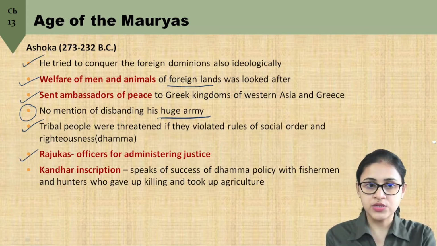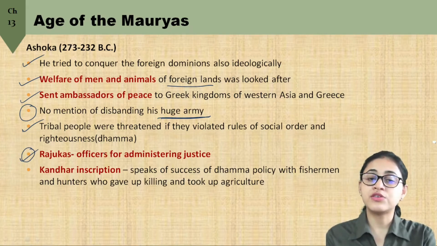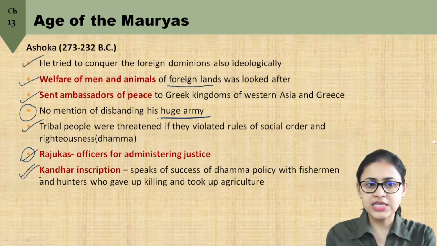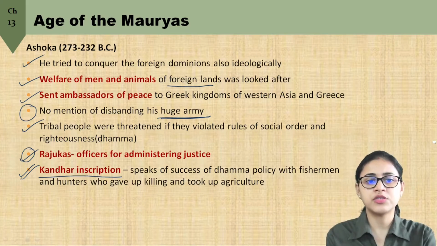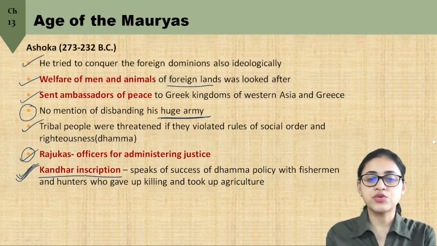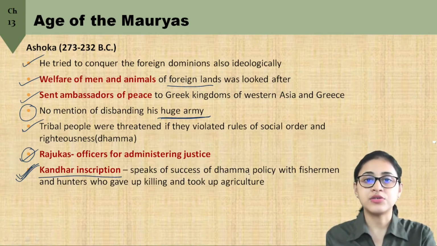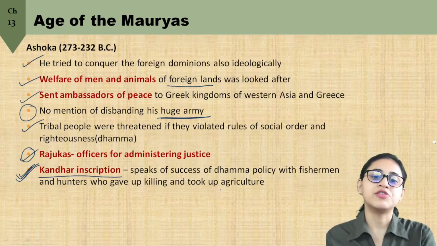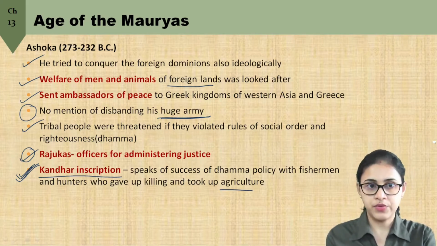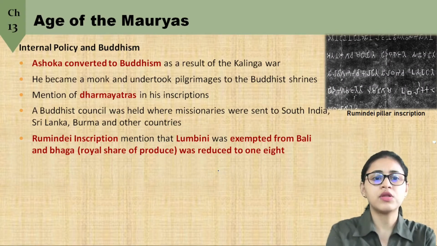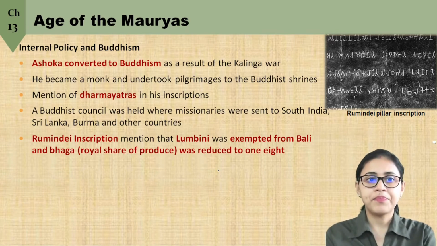Rajukas are officers who were appointed for administering justice in the land. And the Kandhar inscription, out of several inscriptions, just try to remember what they have in them. The Kandhar inscription speaks that Ashoka's Dhamma policy was successful with the fishermen and hunters, because many of them gave up killing and took up agriculture to lead a settled life. So this is about Ashoka's Dhamma policy.